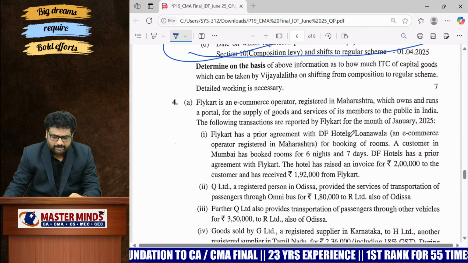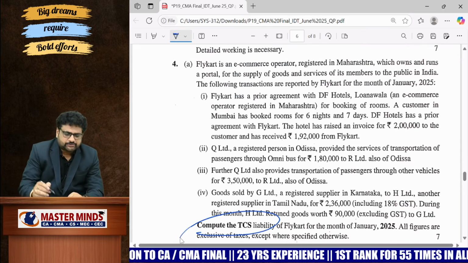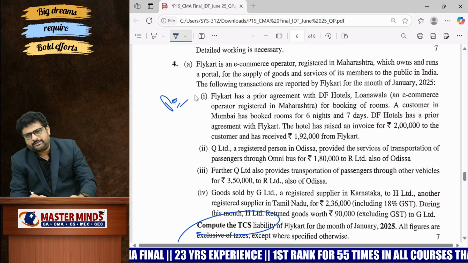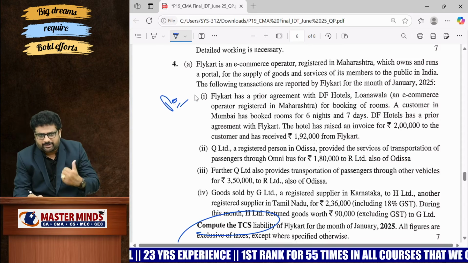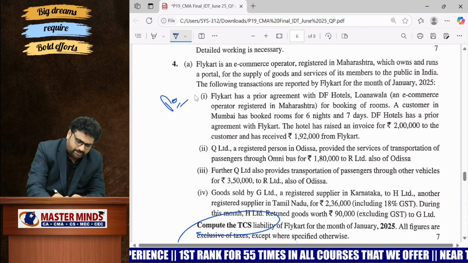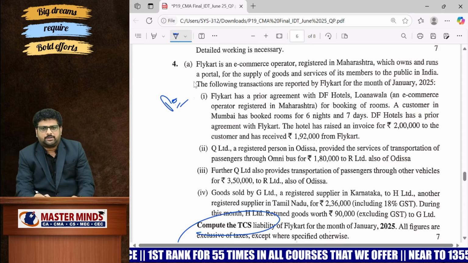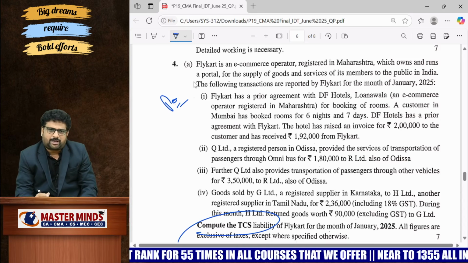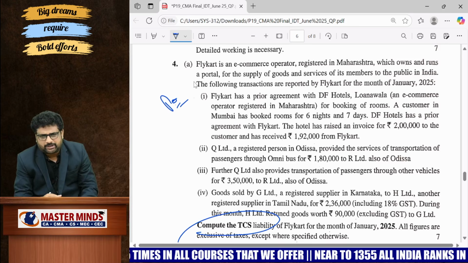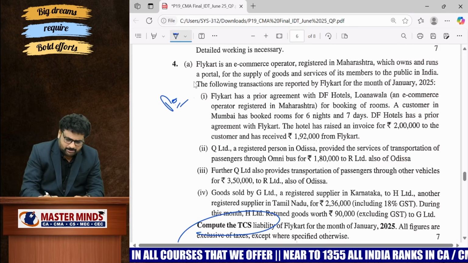And 4A is actually based on the TCS. It is a practical question. That means according to me, in the rest of the questions, question number 2, 3, like that, 4A is a little bit moderate one. Not the difficult one, but with respect to the rest of the questions, just now we saw it was a little bit moderately difficult one.